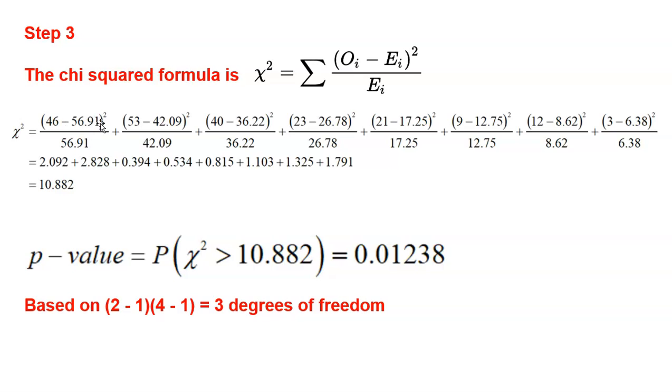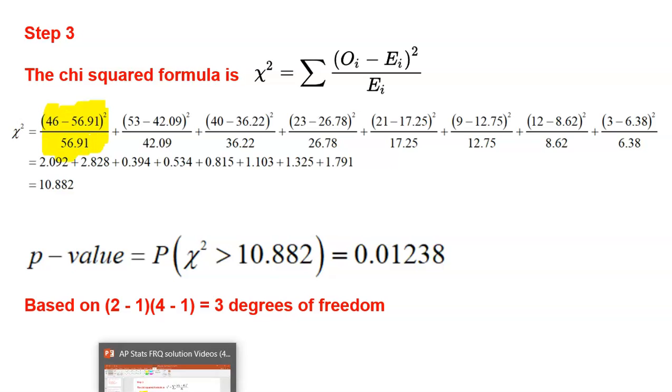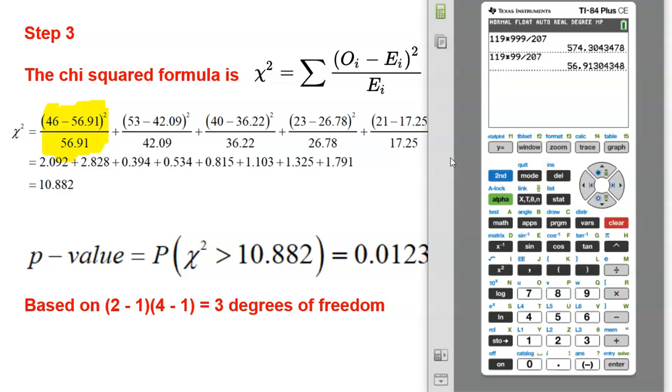So I started off with that first cell. 46 was the observed, minus 56.91 was the expected, squared, divided by 56.91. Let's actually do that on the calculator real quick. Make sure you use parentheses because you do have to square it. So 46 minus 56.91, close that parentheses, squared. And then after the square, you can divide by the 56.91. And again, you get 2.09. I'm going to go with 3 decimals, 2.092. All right, I have to do that 7 more times because I have 8 total cells.